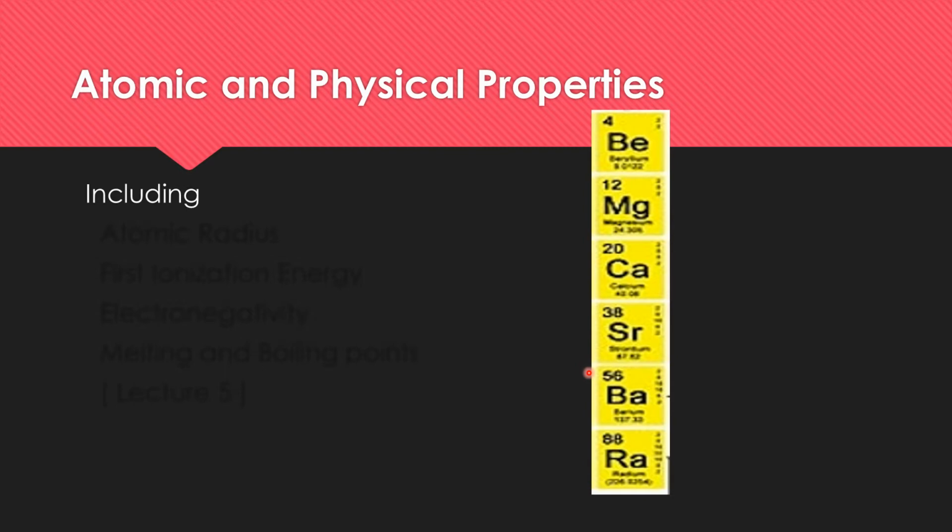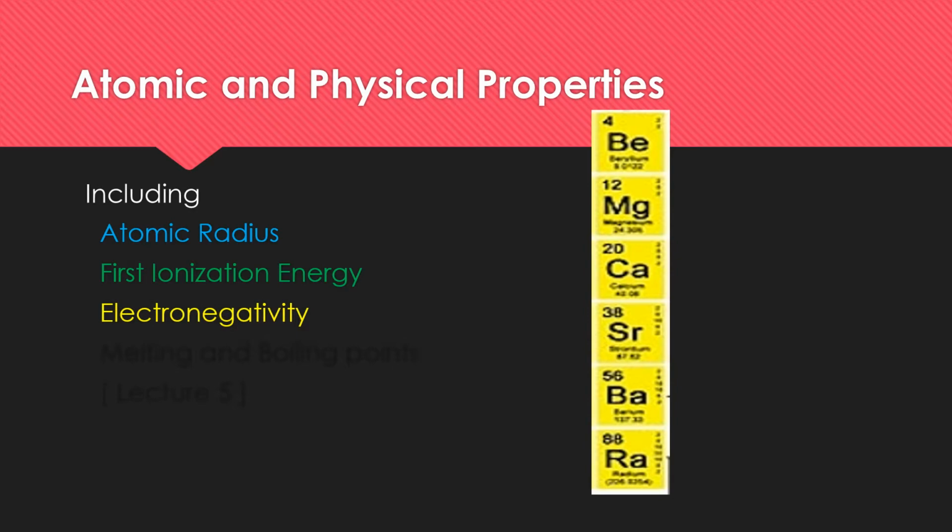Second group elements are also called the alkaline earth metals. They include beryllium, magnesium, calcium, strontium, barium, and radium. This group is called the alkaline earth metals. And in the atomic and physical properties, we will learn about the atomic radius, first ionization energy, electronegativity, melting and boiling points.